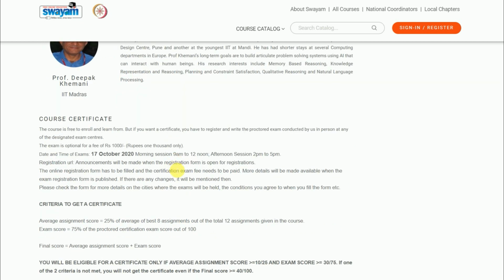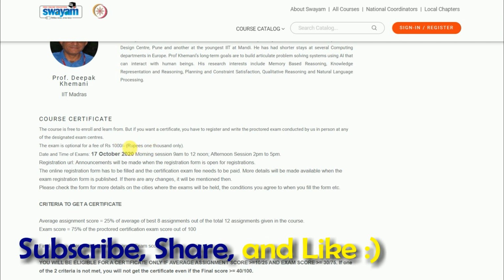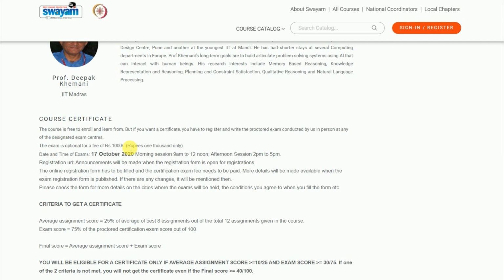And now let's talk about the certificate. As I told you in the beginning, there is an optional fee. That fee is 1,000 rupees. If you want the certificate, you need to take the exam, and if you want to take the exam, you need to pay this 1,000 rupees fee. In my opinion, for this quality content and for this reputed and valuable certificate, 1,000 rupees is not that much. So if you want the certificate, you can pay 1,000 rupees, or else you can just learn and gain some knowledge. Even if you are able to gain knowledge, it is pretty good.